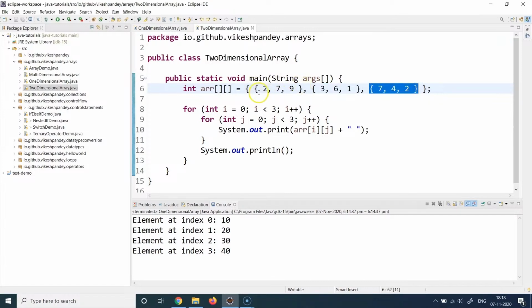So each of these blocks is going to represent a row. So I can say that this is the first row, this is the second row, and this is the third row. And if I try to visualize it in terms of columns, then this is the first row, first column, first row, second column, first row, third column. Similarly, second row, first column, second row, second column, second row, third column, and third row, first column, third row, second column, and third row, third column.